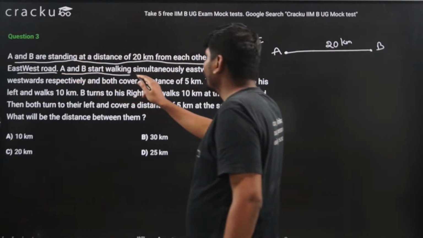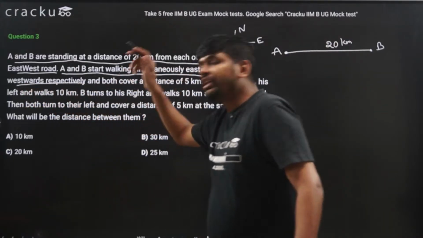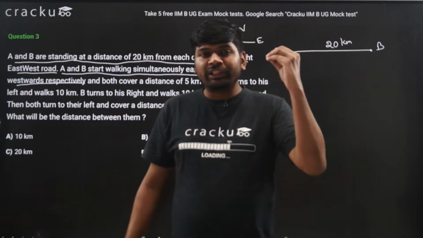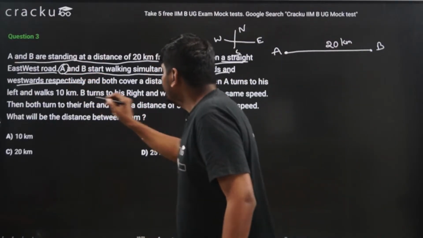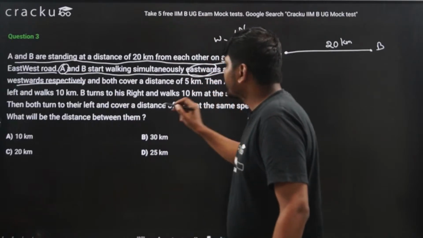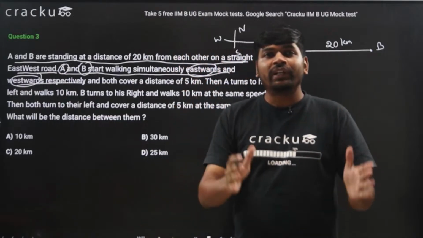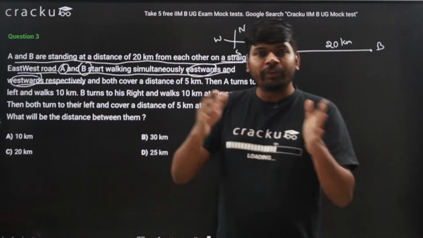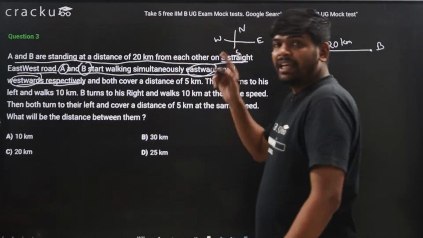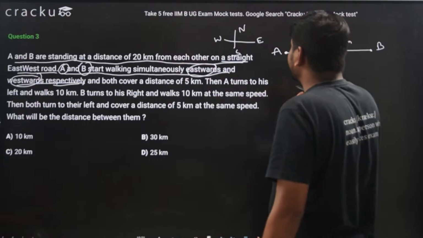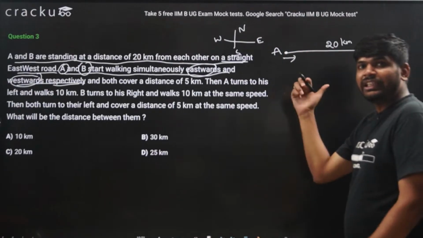A and B start walking simultaneously eastward and westward respectively. Please pay attention to the word respectively. That means A will be moving in the eastward direction and B will be moving towards westward direction. So eastward is for A, westward is for B, because respectively is what is given. So A is moving towards eastward direction. So A is moving in this direction, that is east direction.